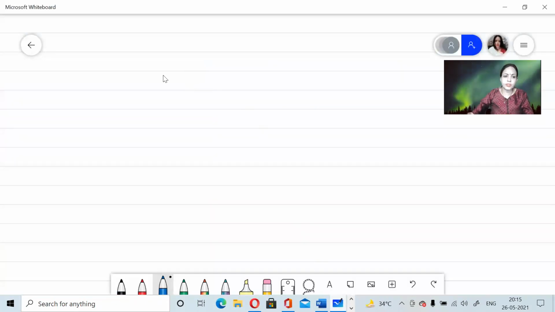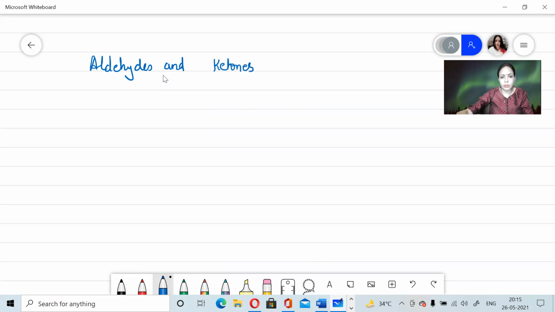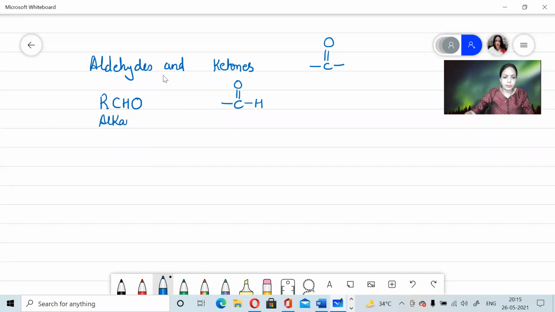So here it goes. Now, aldehydes and ketones. They both are considered to be carbonyl compounds because they contain this carbonyl group, which is common to both. If I talk about aldehydes, the general formula of aldehyde is RCHO, where C double bond O H is the functional group of aldehyde. The IUPAC name is alkanal. There is no fixed common name for aldehyde. So if we start with the first member, it is HCHO.